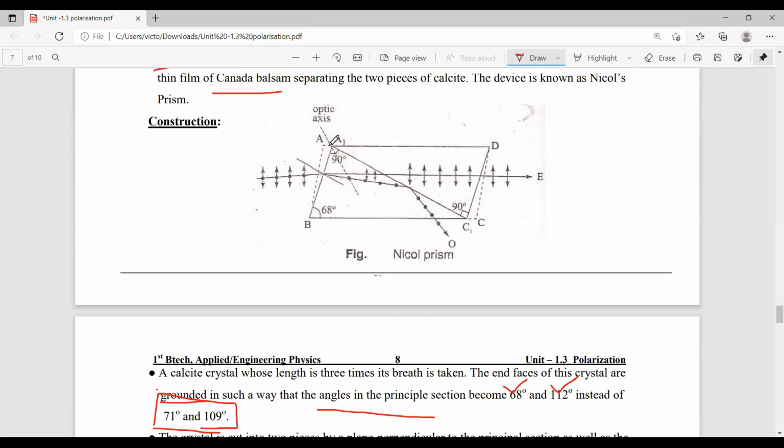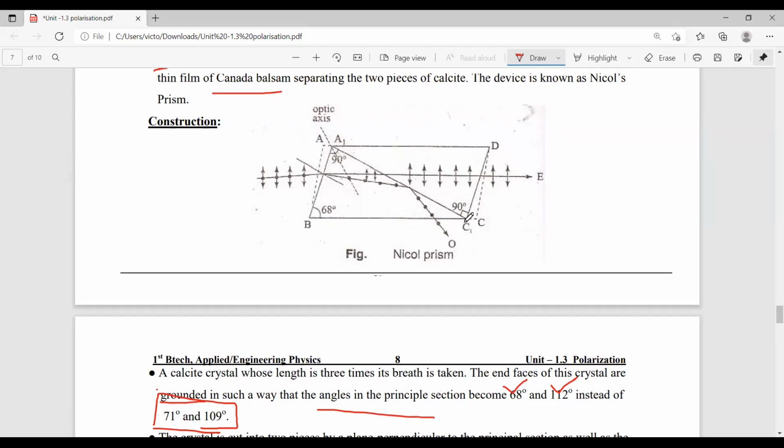So the first step is that the end faces of the prism are ground to reduce the angle at A and at C. The dotted lines are the initial shape of the plane.